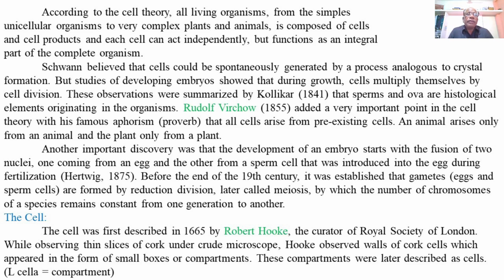Hartwig, in 1875, before the end of the 19th century, established that gametes, that is eggs and sperm cells, are formed by reduction division. Later, it was called meiosis, by which the number of chromosomes of the species remains constant from one generation to another.